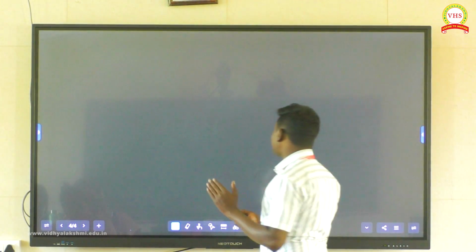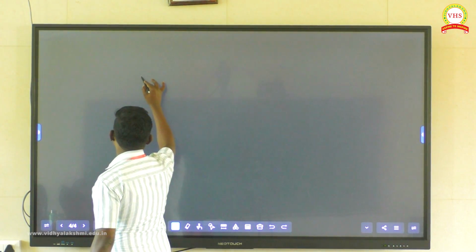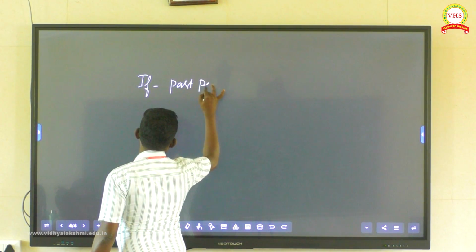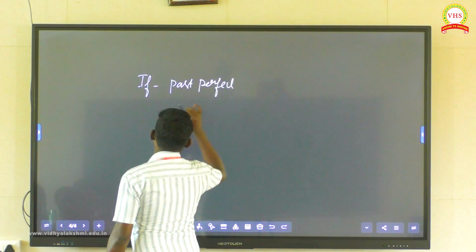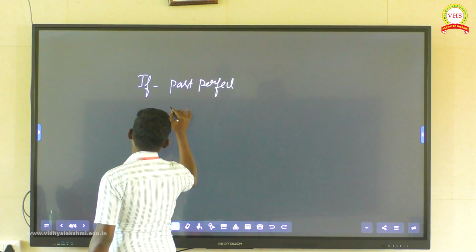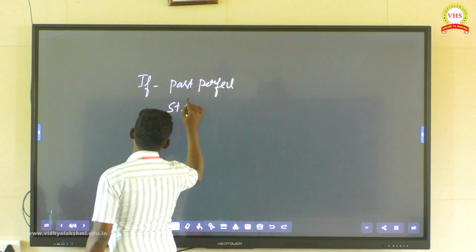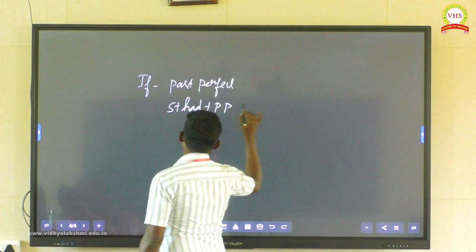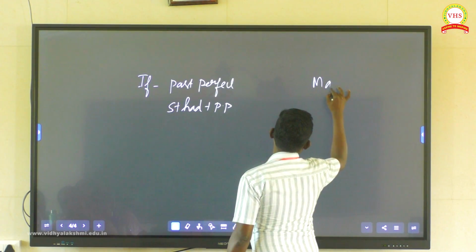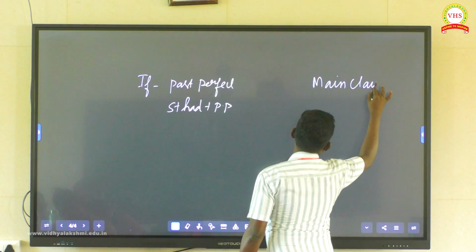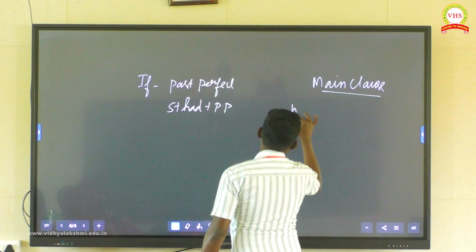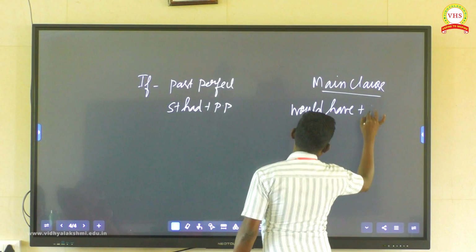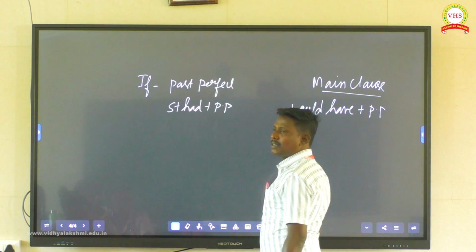What tenses can be used in the if clause and the main clause? Would you tell me? If clause, past perfect. What is the subject verb rule for past perfect? Subject plus had plus past participle. Very good. What is the main clause? Would have plus past participle.